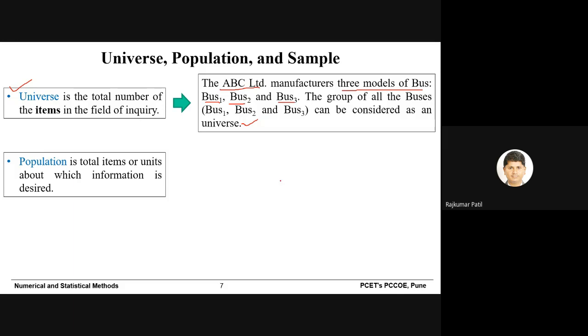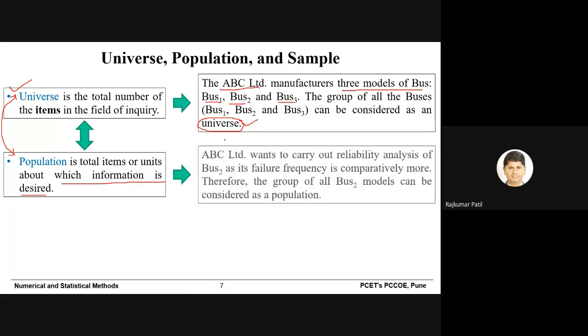Then one more term comes into the picture, that is population, and it is the total items or units about which information is desired. When I look at the definition of universe and population, it looks the same, right? So in many applications the words universe and population are used interchangeably. You can see here we defined this group of all the buses as a universe, but you can call it a population. But if you go into more detail, you can separately define population. You are free to do that.